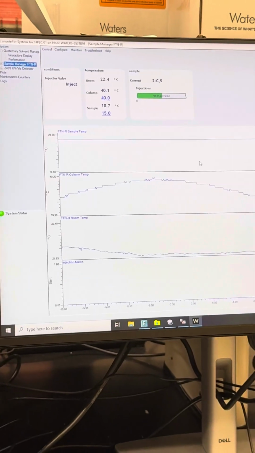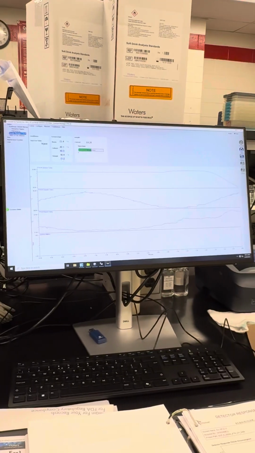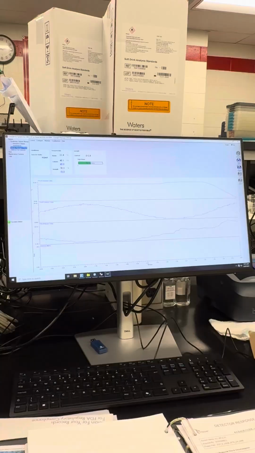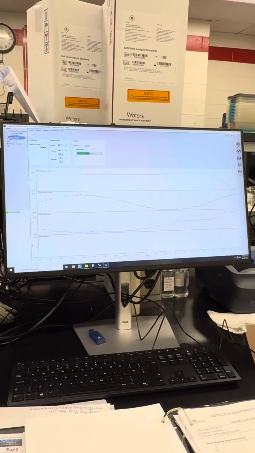So the sample manager has your sample temperature. So we set it at 15. So you can see it's starting to kind of drop here. So we're watching that. The column temperature looks kind of crazy, but once again, those y-axes keep it right around 40.